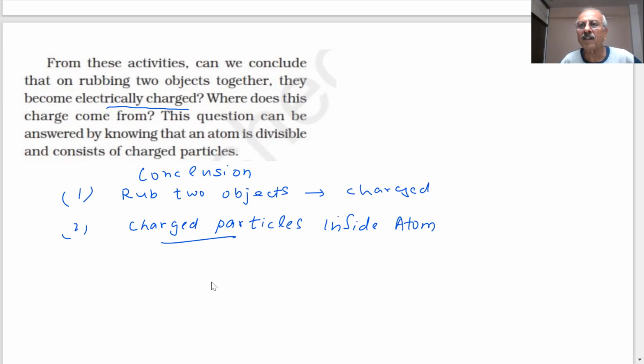Now the question is, which are these charged particles? See how the scientists were having information and how they will do it step by step. So by the time our lecture is a story.